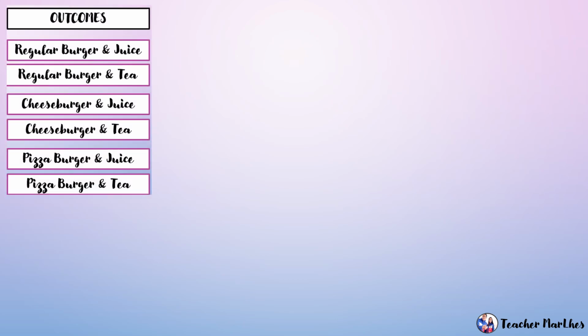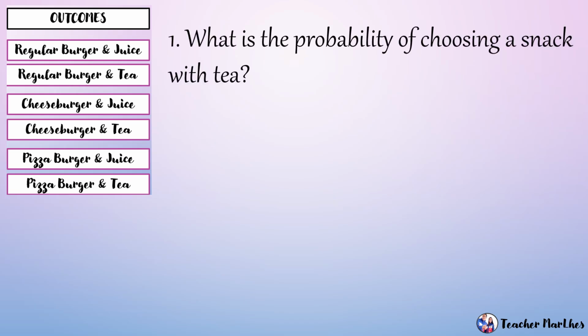So, using the outcomes of the burger and the beverages, let's answer question number 1. What is the probability of choosing a snack with tea? Since ang tinatanong po ay choosing a snack with tea, ilang snack yung merong tea? Bilangin natin: 1, 2, 3.